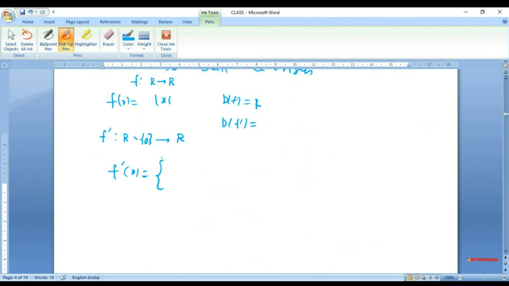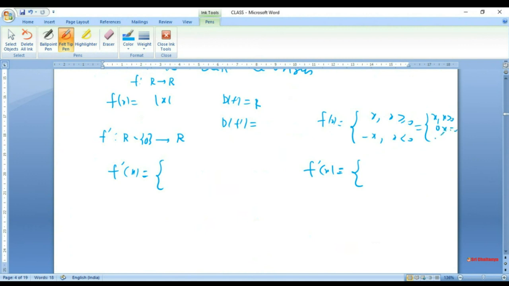Because f of x was x for x greater than or equal to 0 and negative x for x less than 0, I can write f prime x as 1 when x is positive, negative 1 when x is less than 0, and at 0 it does not exist.